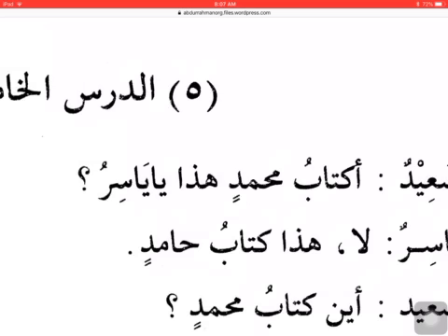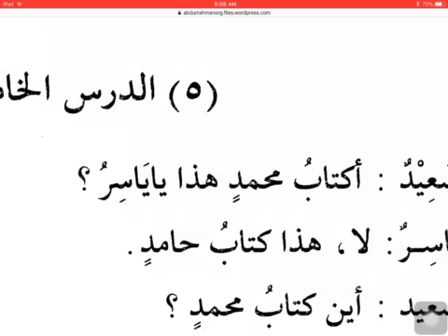How do I know Kitabu Muhammad is a possession, Muhammad's book? How did I come up with that? Because we just did this whole thing about idafa, and I see that the word kitab does not have tanween. We have to remember, in Arabic, a word normally should have tanween. It will not have tanween in some cases, like for instance, if it has al, then it is a definite word. But a normal word that should carry tanween, does not have al, and still does not have tanween should definitely raise a flag.